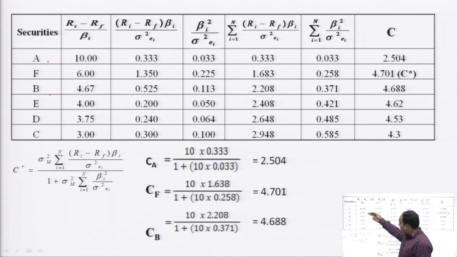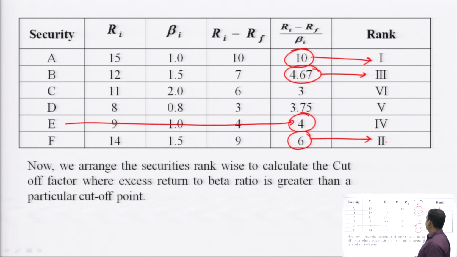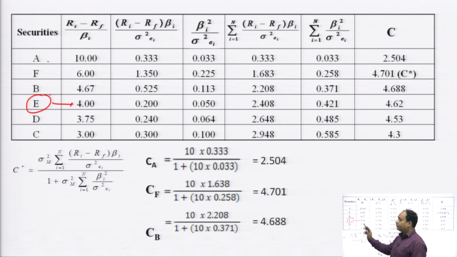We have calculated the ratio of expected return minus risk free return to beta factor. We have already calculated the ratios. We have arranged the securities and put the ratios accordingly. Say for example, E's ratio is 4. We have given 4, right?